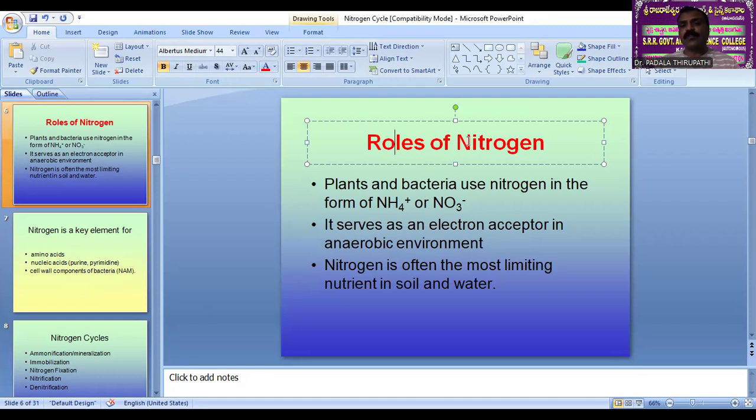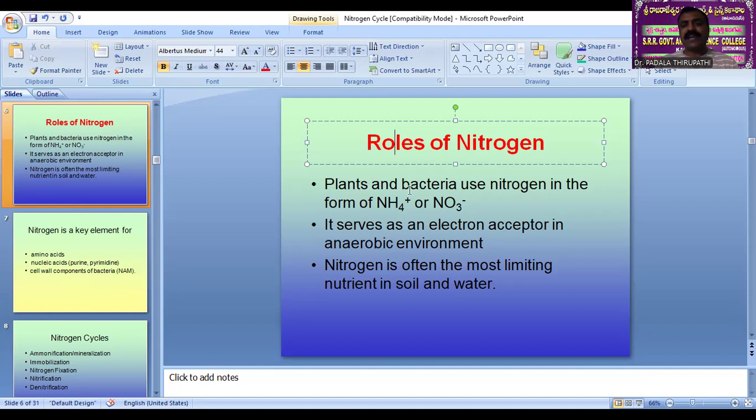Why? Because nitrogen is the major component in the formation of chlorophyll. So that's why nitrogen is most important, even for physiological functions like osmoregulatory processes.